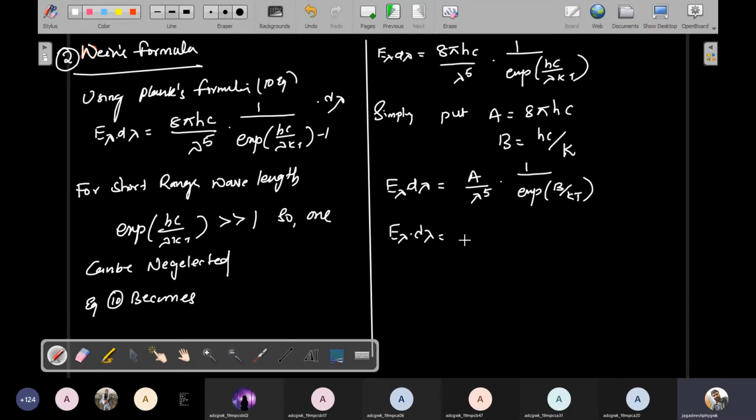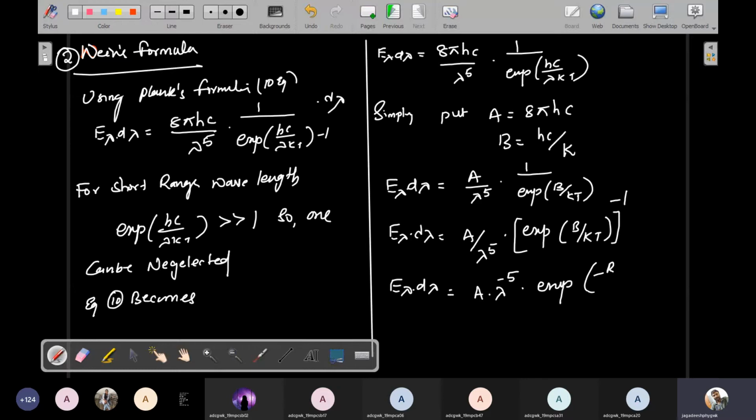E_lambda d lambda is equal to A divided by lambda power 5 into the expansion of B by KT, whole inverse. So you can write this equation as E_lambda d lambda is equal to A times lambda power minus 5 into e power minus B by KT, because e power x whole inverse is nothing but e power minus x. So using this notation I can change this equation.